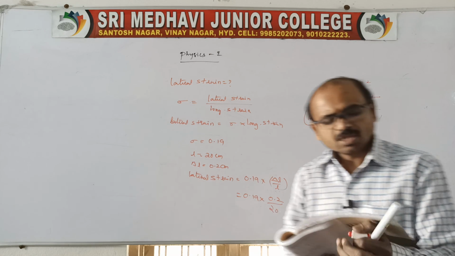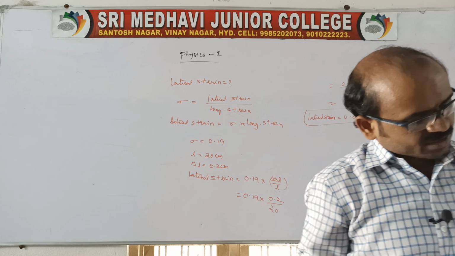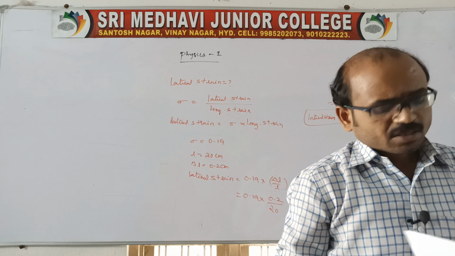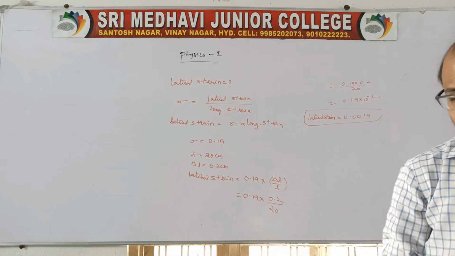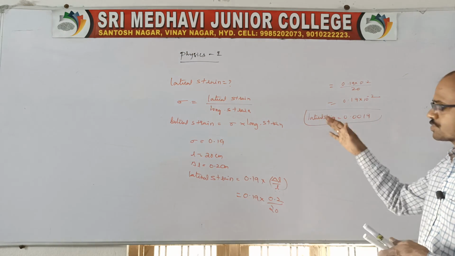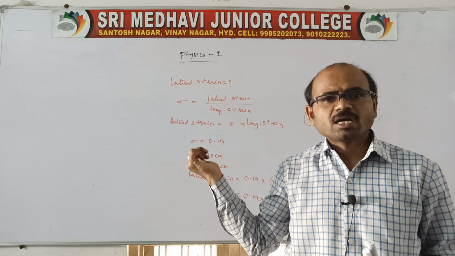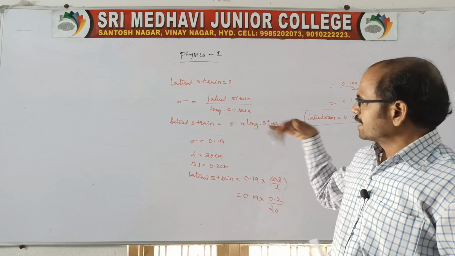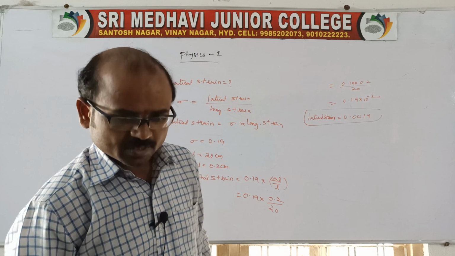It is one question. In the same page number we also have questions 12, 13 and 14, which we will do in the next class, and question 11 also we need to do in the next class. So this is about Poisson's ratio. On the basis of Poisson's ratio we did 2 problems. Please follow these 2 problems, and we'll continue next class with another topic, and we need to finish other problems as well.